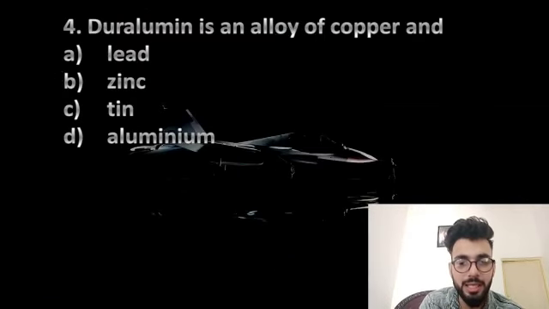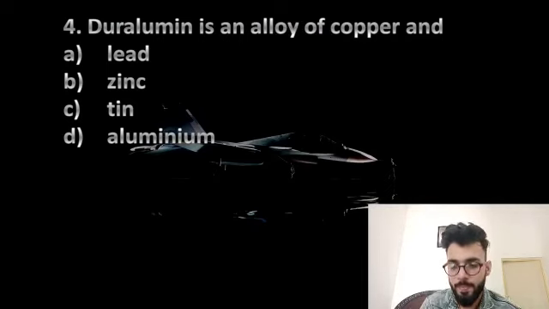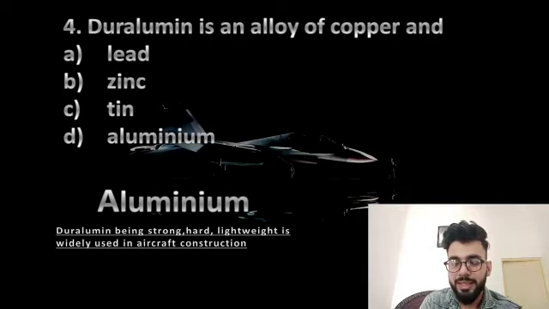Duralumin is an alloy of copper and which one of these? Lead, zinc, tin or aluminium? So the answer to this question is aluminium. Duralumin, if we talk about where it is used, being so strong, hard, and as it comprises aluminium and copper too, it is lightweight and therefore it is widely used in aircraft construction, okay, like rockets and aeroplanes and so on. Let's move to a fifth question.